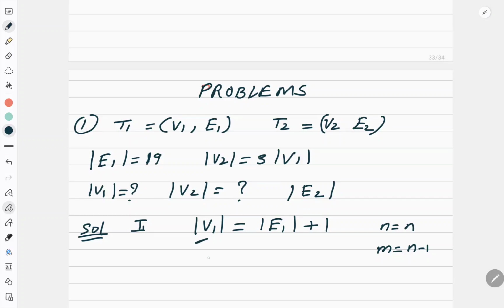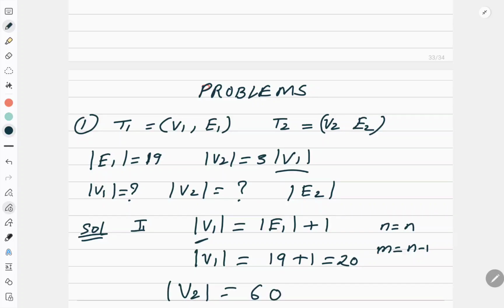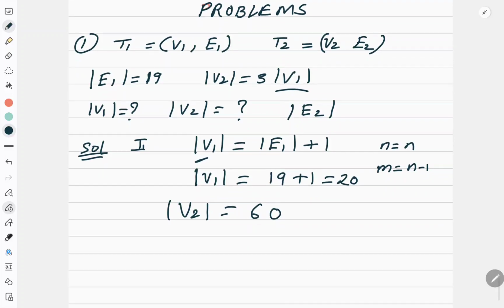Now what is V1? I don't know, right? So I'll keep it blank. Now what is E1? It is 19 plus 1, which is 20. So I got the number of elements in V1 is 20. So substitute it here. So what will be the number of elements in V2? It will be 60. Correct? Now since it is 60, it means n is equal to 60 in the secondary T2. So the number of edges in the secondary will be 60 minus 1, which is 59. So E2 is equal to 59 and we are done with the question.